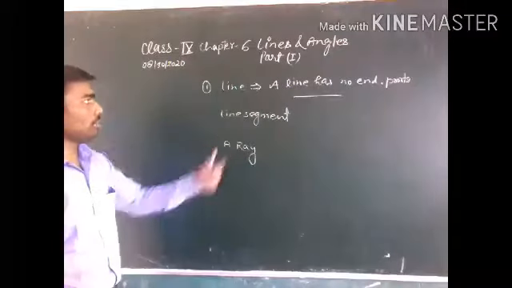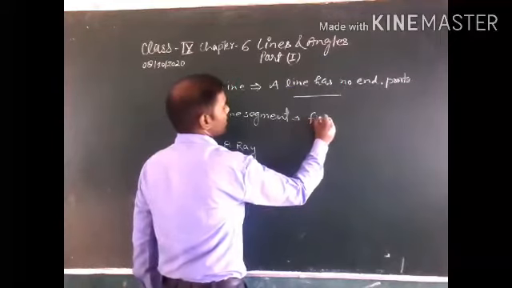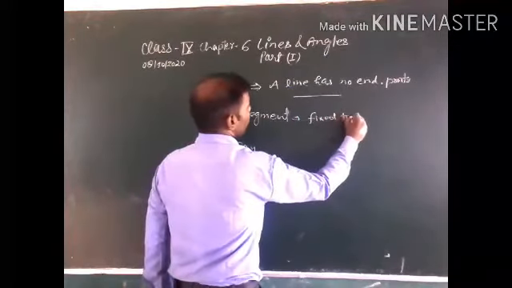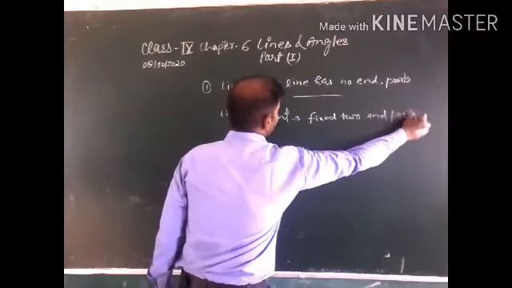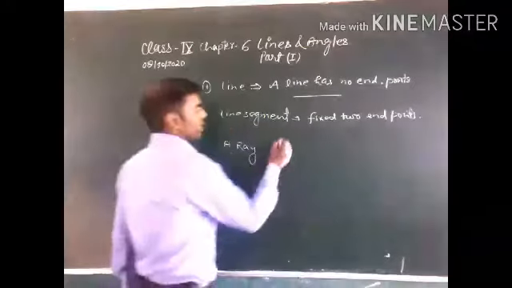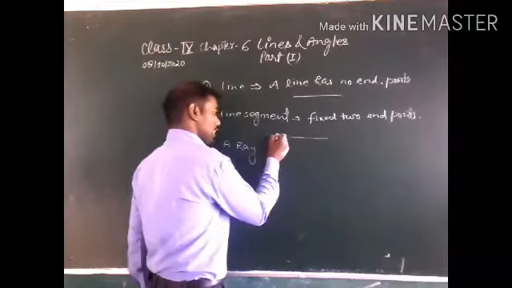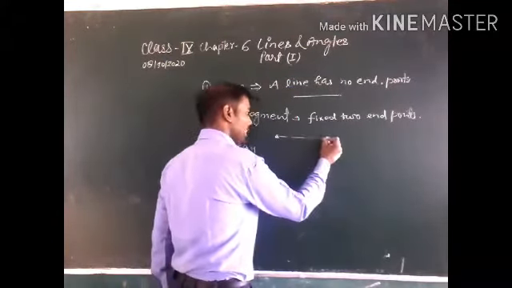What is a line segment? A line segment has two fixed end points. That means this is an end point and this is also an end point. This AB is a line segment and this AB is a line.